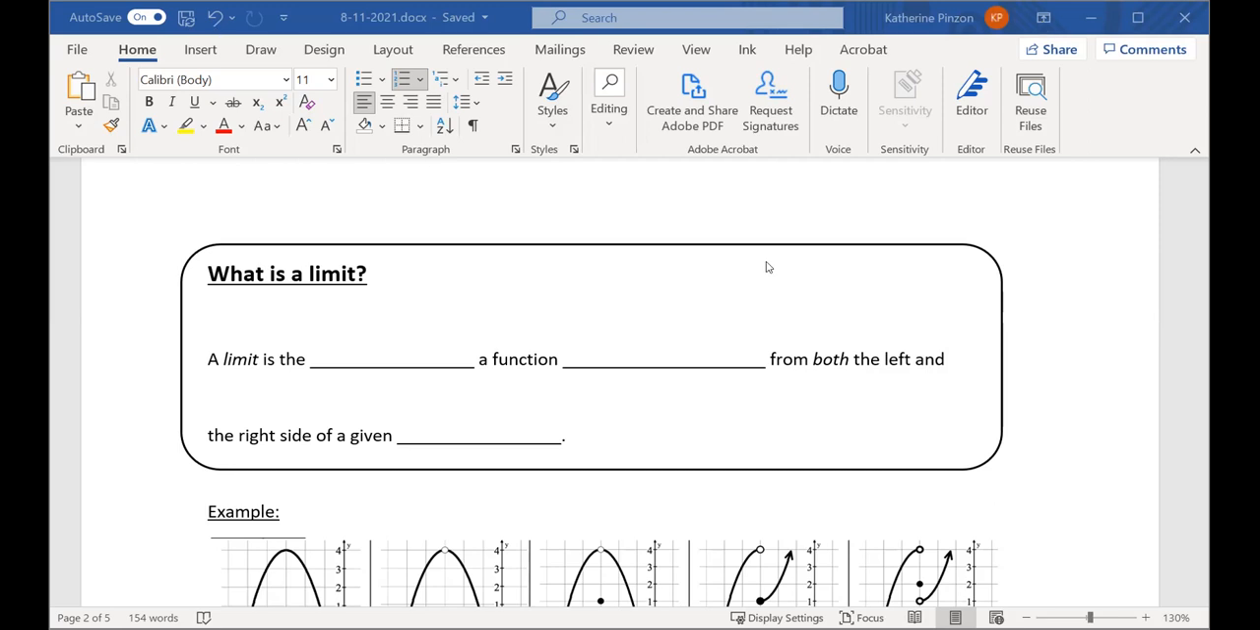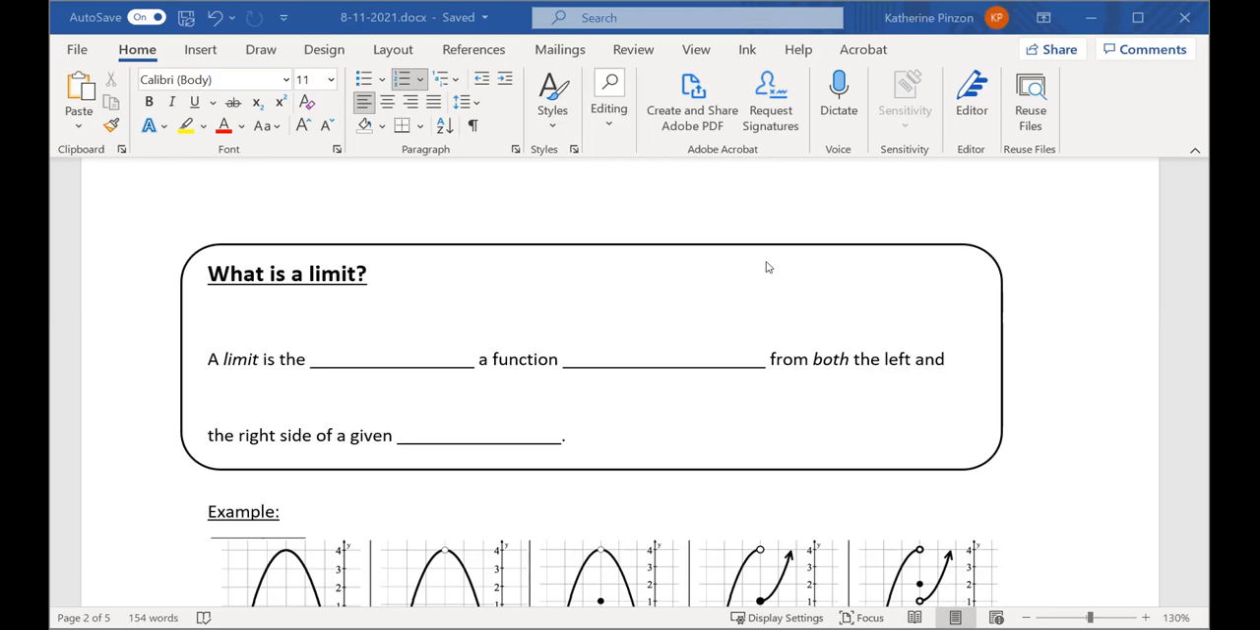Okay, so we're going to talk about a limit. Last time we talked about average velocities and instantaneous velocities. And we said we could estimate an instantaneous velocity by making the two points get closer and closer together, right? So what we're doing is we're taking one value and seeing what happens as it approaches another value. That's kind of what a limit is.